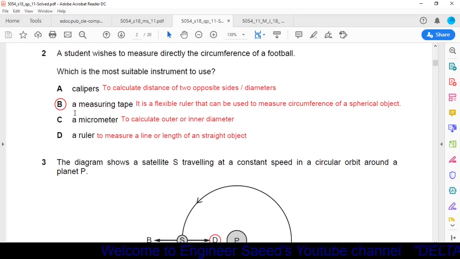In option B it is written a measuring tape. In option D it is a ruler. A ruler is used to measure the length of a straight object. But our football is not a straight object. It is a spherical object, so we cannot use a ruler. So our correct option is option B. We have to use a measuring tape.